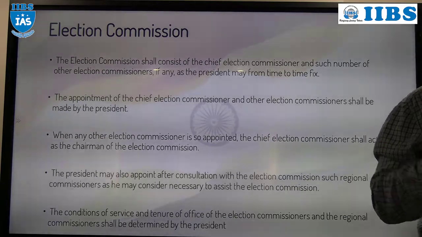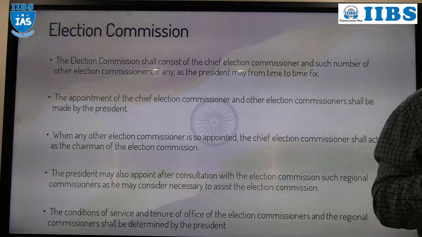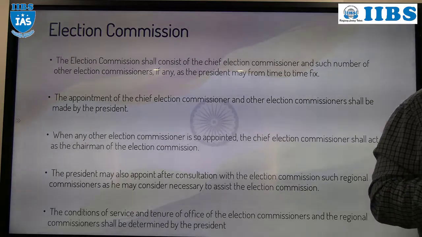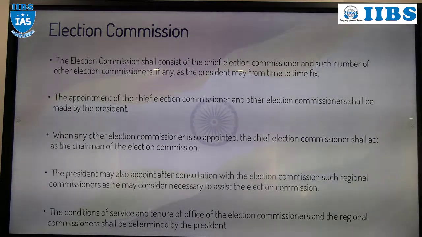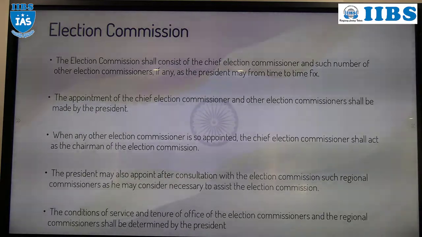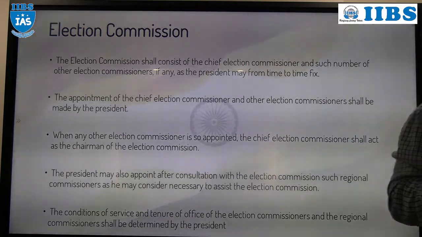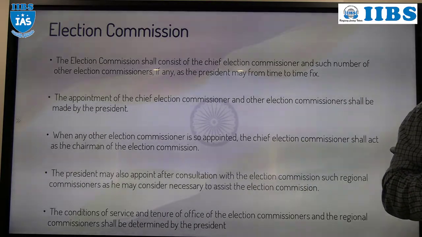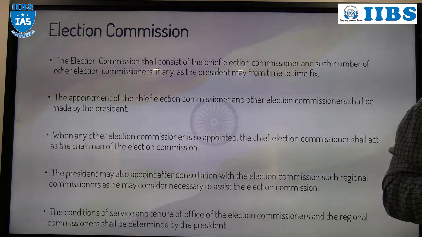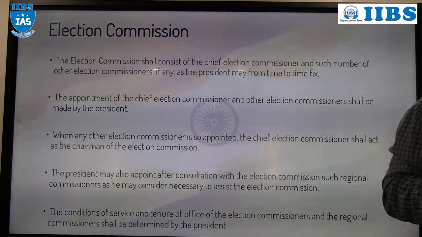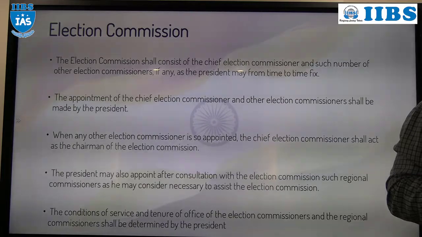That means ECI is which body? Constitutional body. The Election Commission of India will conduct the election to the President, Vice President, member of Lok Sabha, member of Rajya Sabha, member of Legislative Assembly, MLA, and member of Legislative Council, MLC.